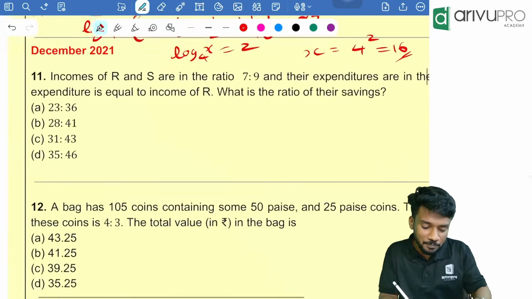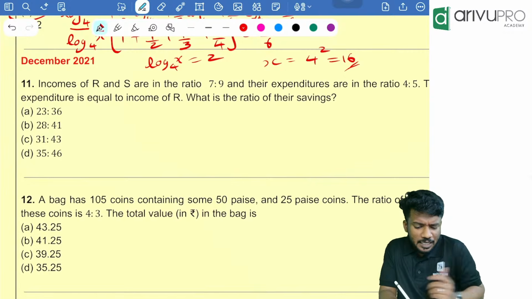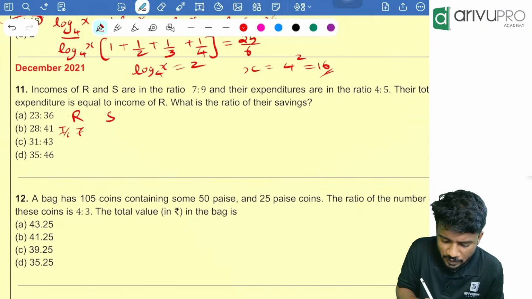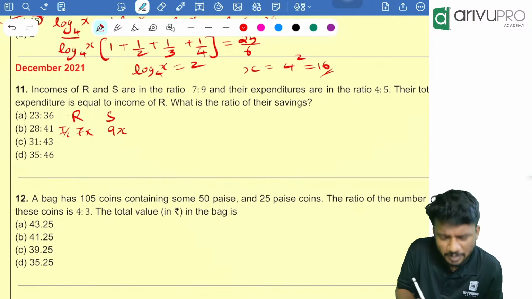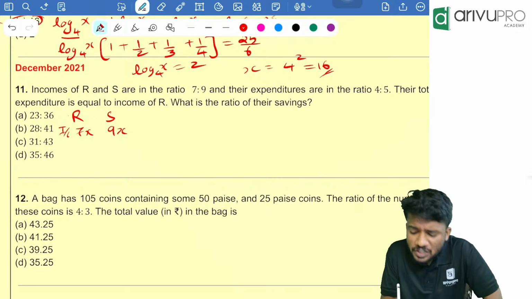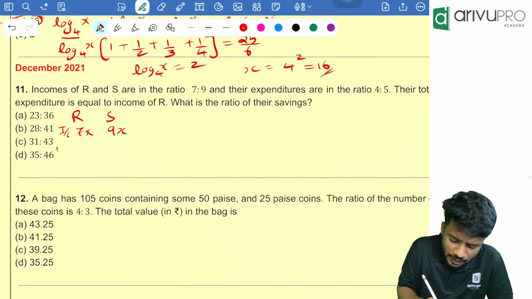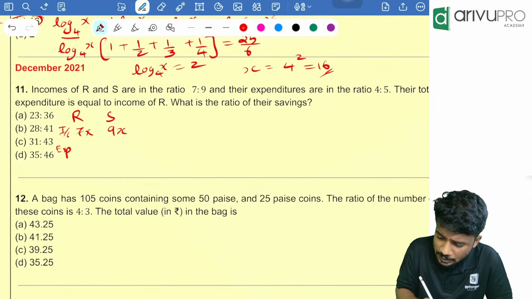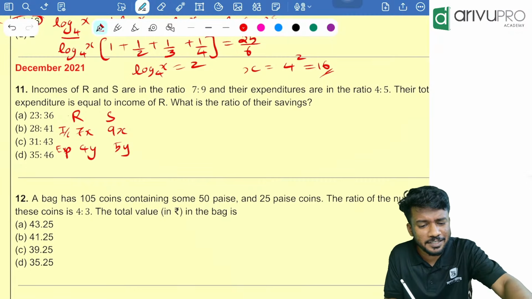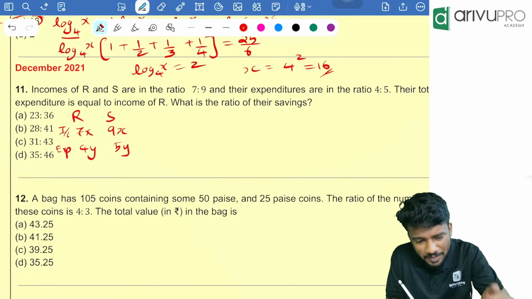Next one, can we do? Income of R and S are in the ratio 7:9. So R is there, S is there. So income, I'll write income, that is in the ratio 7x then 9x. Let it be like this, 7x and 9x. Then their expenditure are in the ratio 4:5. Expenditure. So I can write it as what? 4y and 5y. Correct? Yes, I am writing in terms of income and expenditure itself.